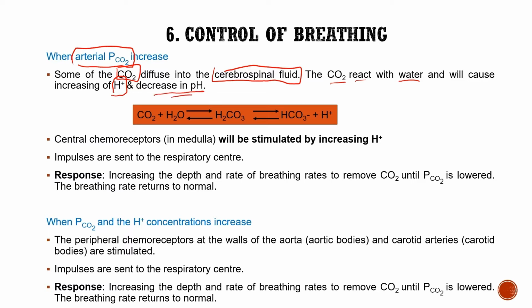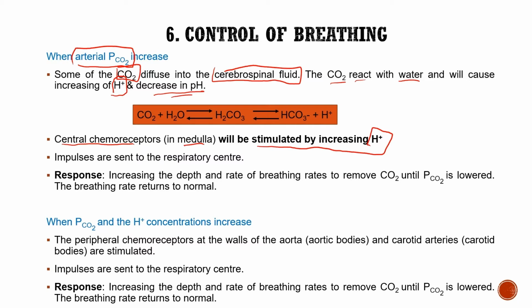Higher H plus means a more acidic environment. So the central chemoreceptors in the medulla will be stimulated by increasing H plus.